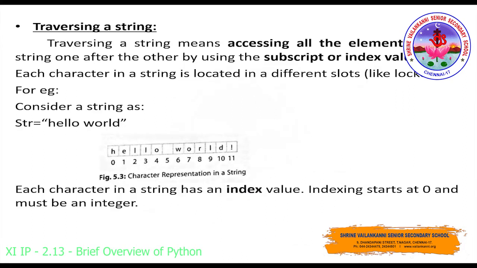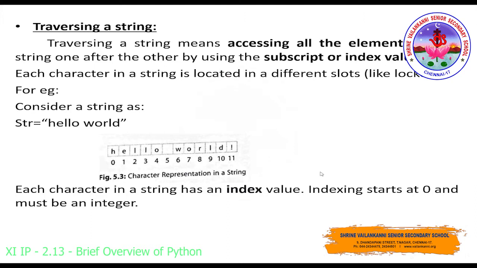Now let us see traversing a string. Traversing means accessing all the elements of the string one after the other by using the subscript or index value. Whatever values you give to a computer get stored in the form of index values. Each and every value the computer stores has an index position, which we have discussed already. The index position always starts from 0.